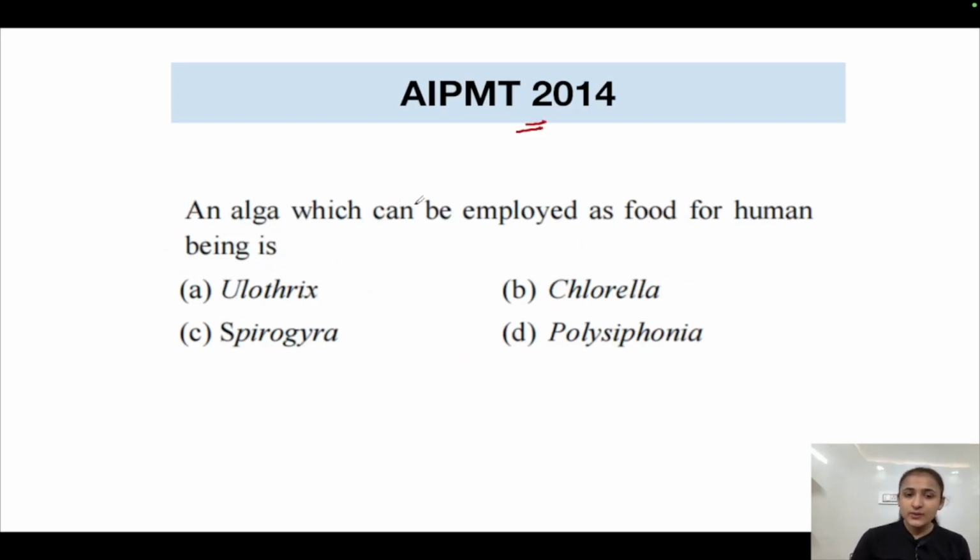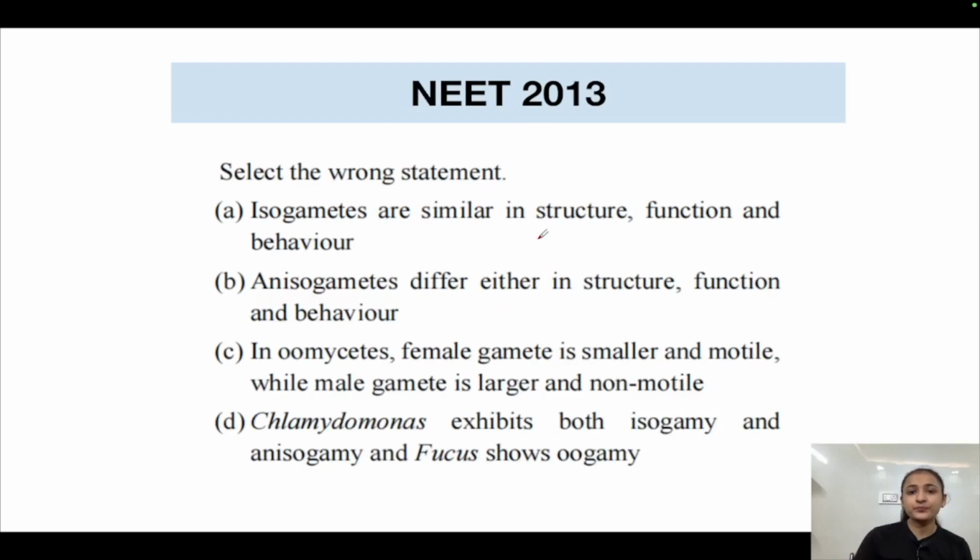Again from AIPMT 2014, an alga which can be employed as food for human beings is Ulothrix, Spirogyra, Chlorella, or Polysiphonia. This is a direct question. We studied that Chlorella is a rich source of protein, used as a source of single cell protein and used as a food supplement even by space travelers. It is sold commercially in the form of powders and tablets also. Okay, so the correct answer is option number B. It is a unicellular alga, and along with Spirulina, it is employed as food for human beings. So option number A, C, and D are incorrect. The correct answer is option number B.